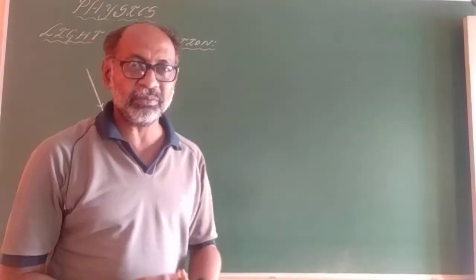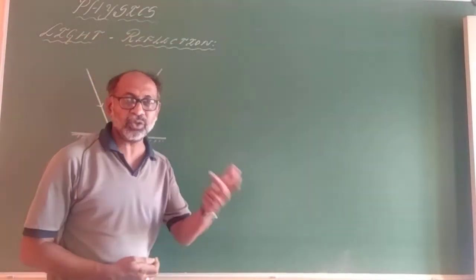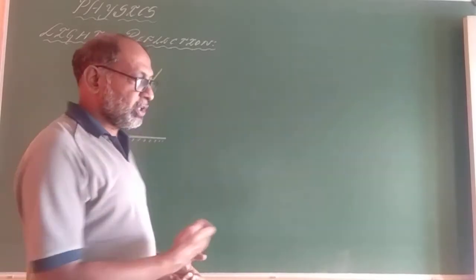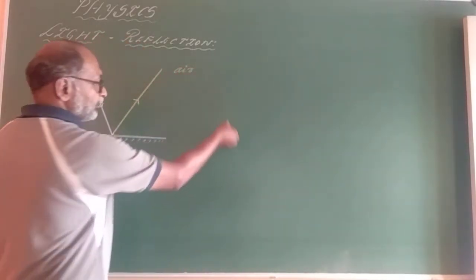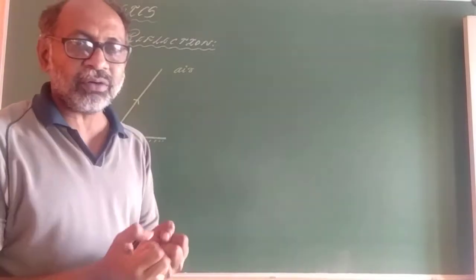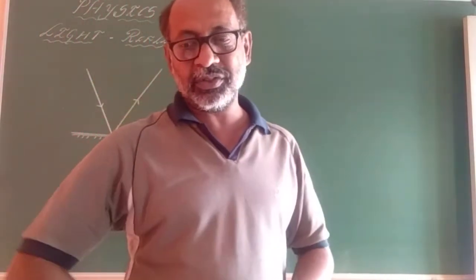There are different types of media: you already know air medium, water medium, oil medium, and vacuum is also a medium. Here we have the air medium. Then what is the meaning of the reflection of light?